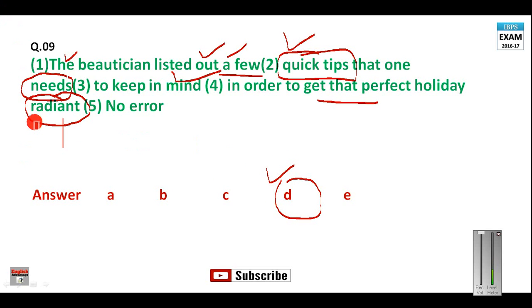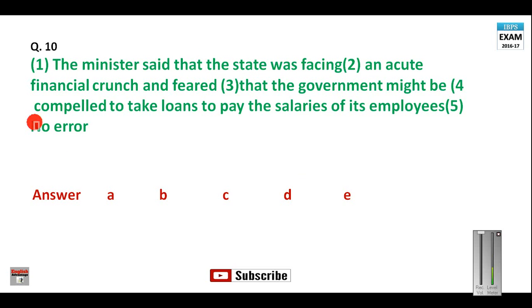So in this video tutorial I have picked up these 10 classic examples for banking exams, and it's particularly true for the IBPS Bank PO Mains exam. Only these kind of sentences will come in your IBPS Bank PO exam. So please do not expect any simple kind of sentences, any ordinary kind of sentences that anybody can solve. Those kind of sentences will never come. Please practice these kind of sentences. Please watch this video from beginning till end multiple times, and it will definitely help you solve the spotting error part. Now this is question number 10.